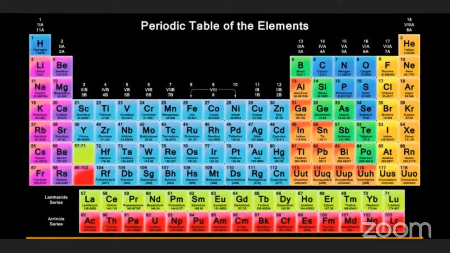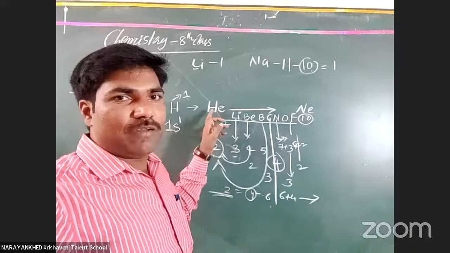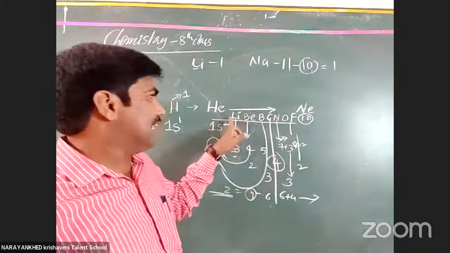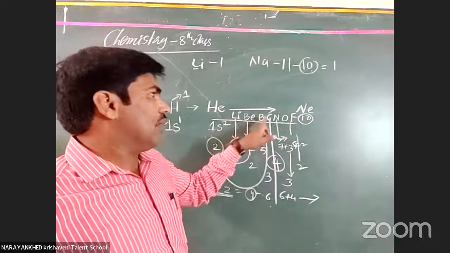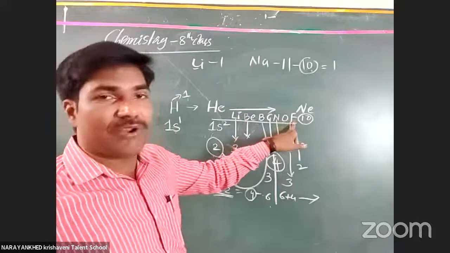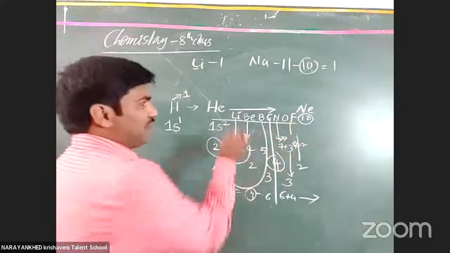In those 8, the first 4 elements' valency increases. In the second period, what are the elements? Lithium, beryllium, boron, carbon, nitrogen, oxygen, fluorine. These are the second period elements. Clear or not, all the students? The second period is taken as lithium, beryllium, boron, carbon, nitrogen, oxygen, fluorine.